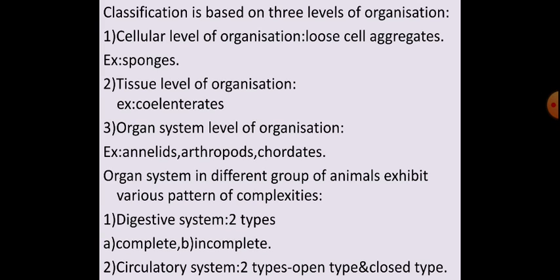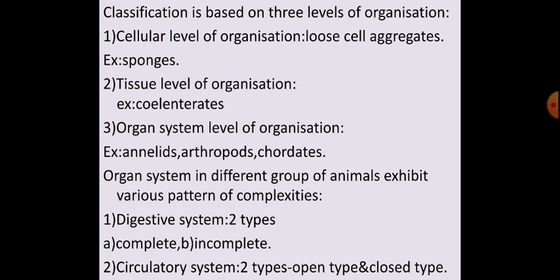It's very simple. Here every function of the organism is based on cells. The cells are arranged as loose cell aggregates, that is called cellular level of organization. Example is sponges, which is a particular animal belonging to phylum Porifera. Second one is tissue level of organization.